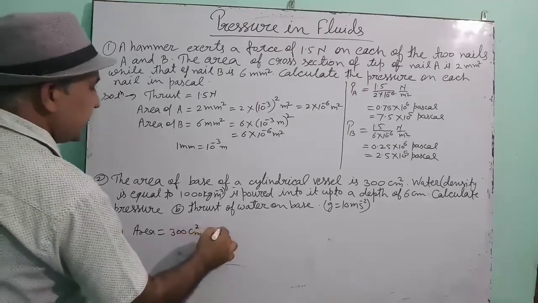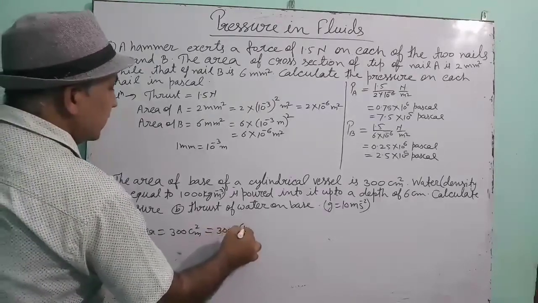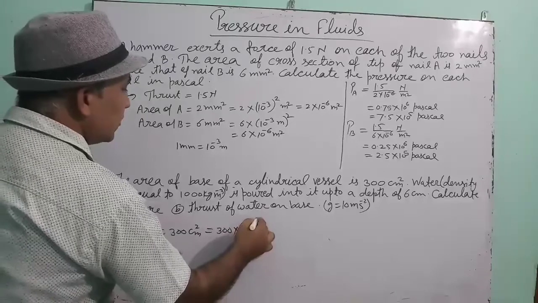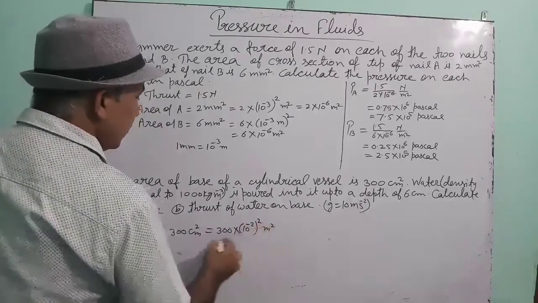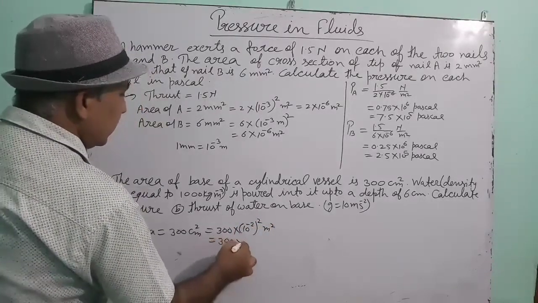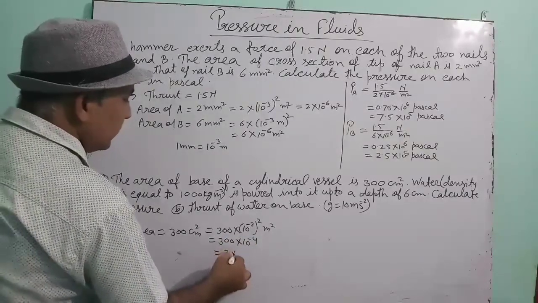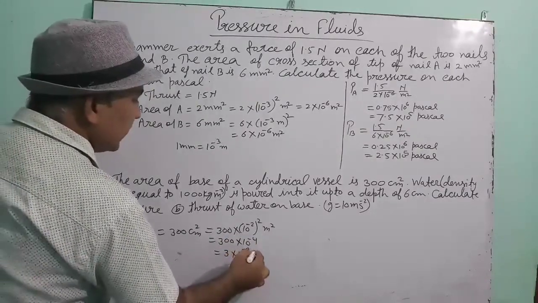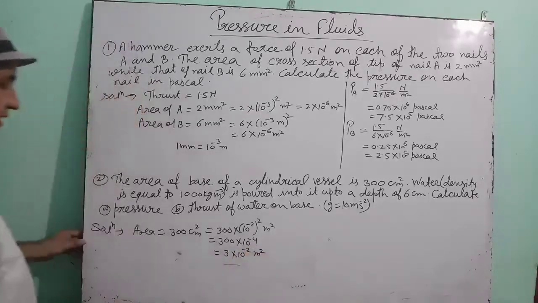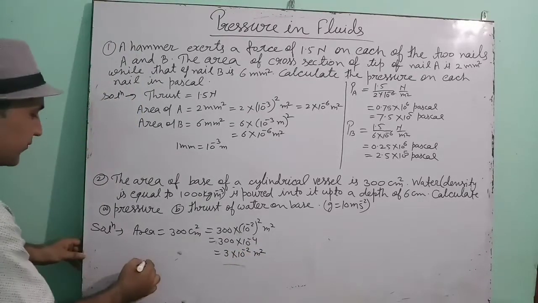300 centimeter square means 300 into 10 to the power minus 4, that means 3 into 10 to the power minus 2 meter square. This is the area given.